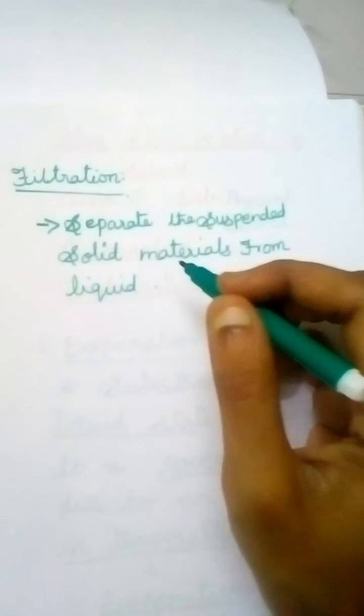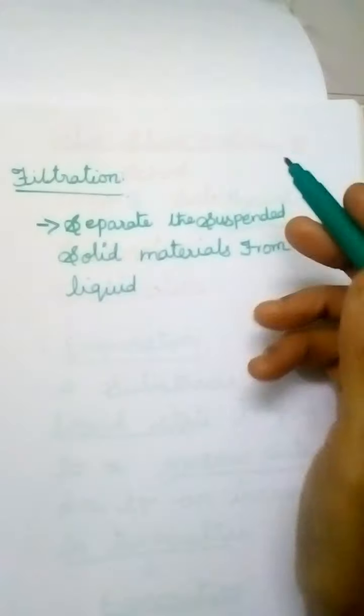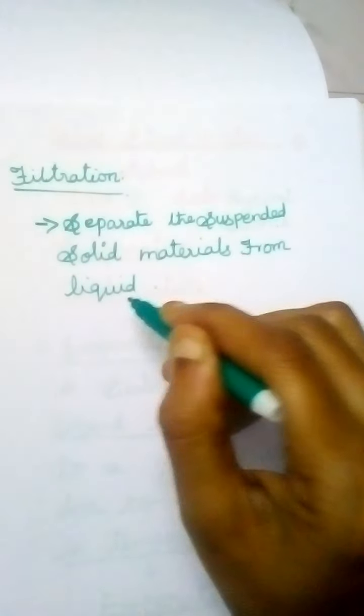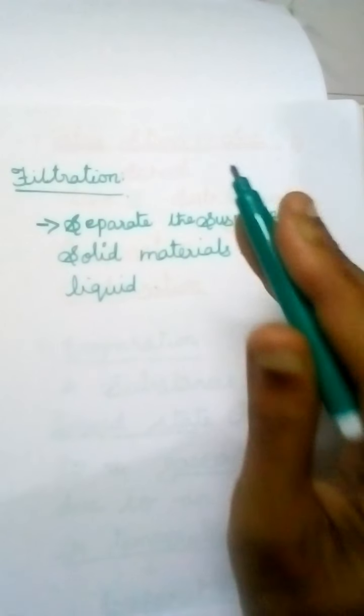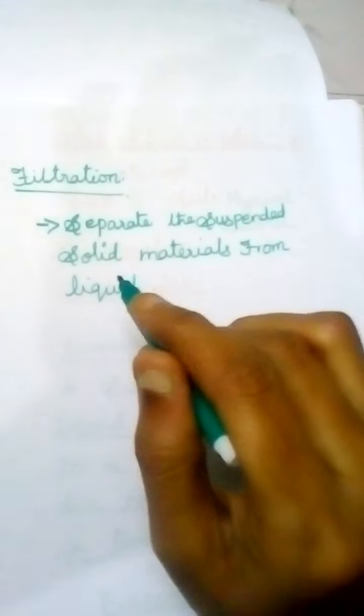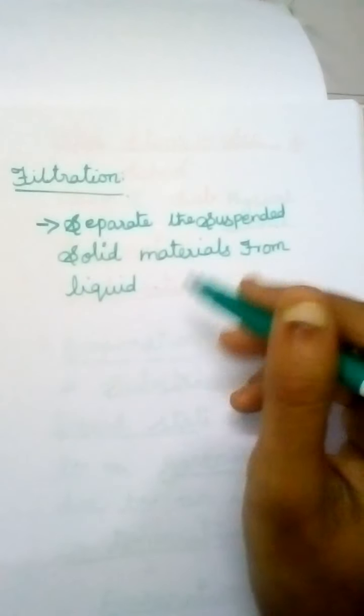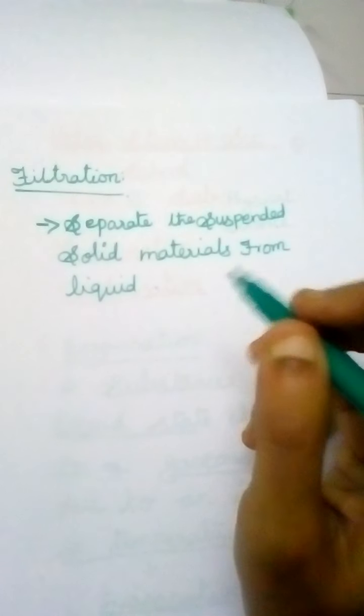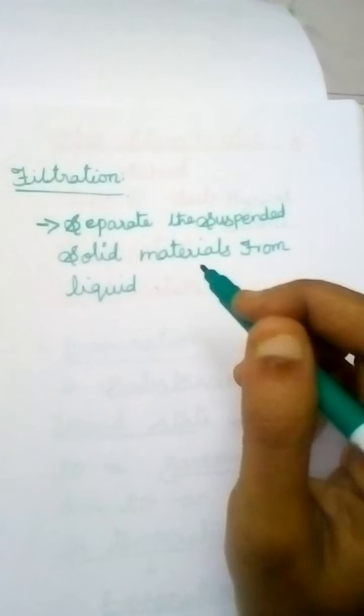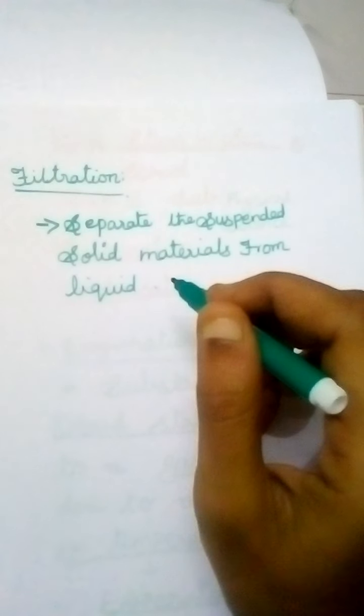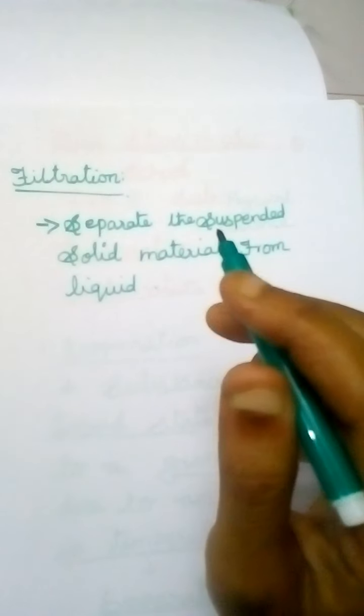Next we will see filtration. What is meant by filtration? Filtration is a process to separate suspended solid material from liquid. So solid materials are separated from liquid. For example, tea. First, preparing a tea. What do we do?